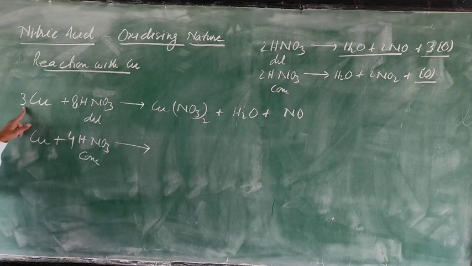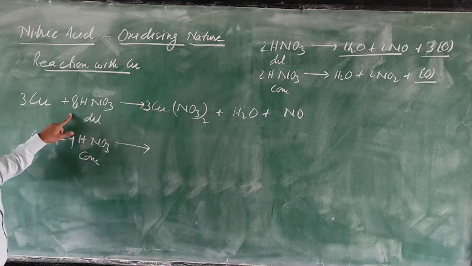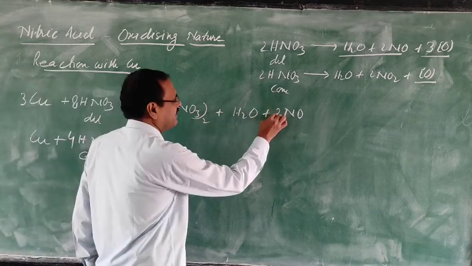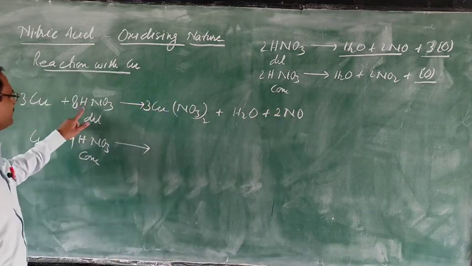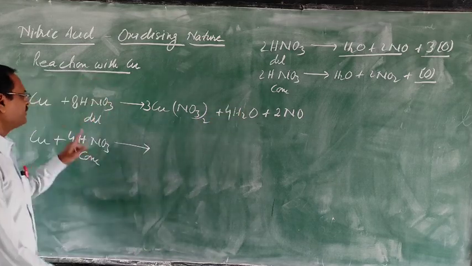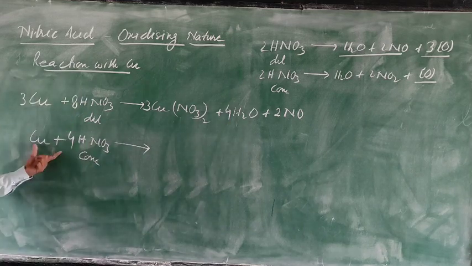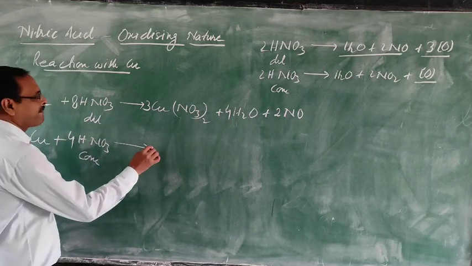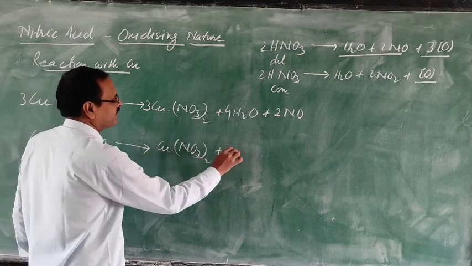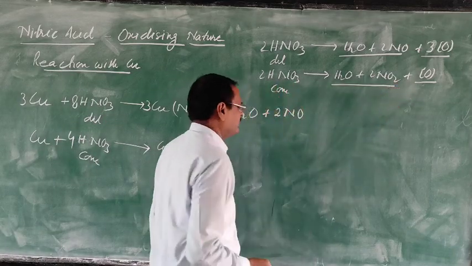Just see, copper 3, copper here 3; nitrogen 8, 3 to the 6, only 2 are left, so multiply by 2. Hydrogen 4, then hydrogen 8, and 4 to the 8. In this way you can write. For the second case, copper gives copper nitrate, and the rest of the products are water and nitrogen dioxide.